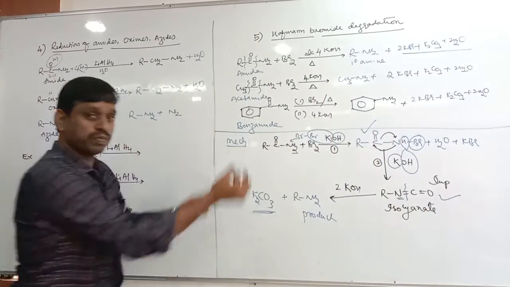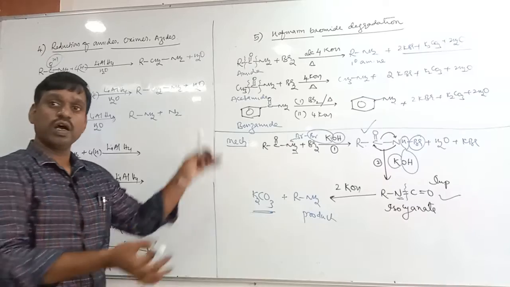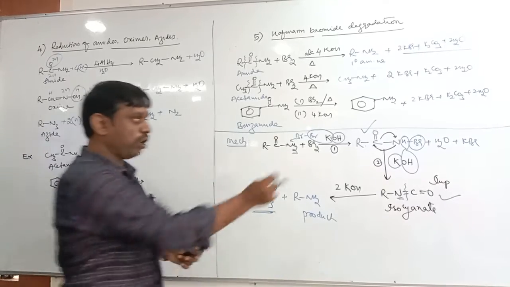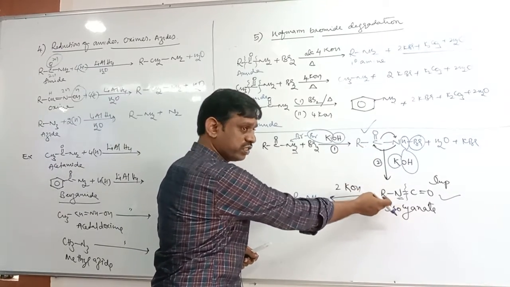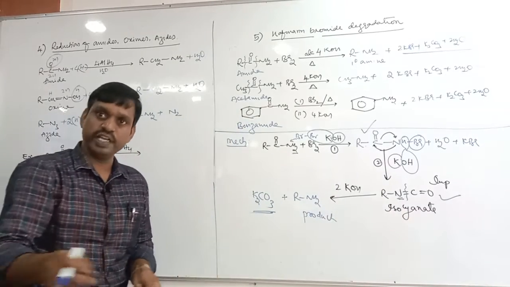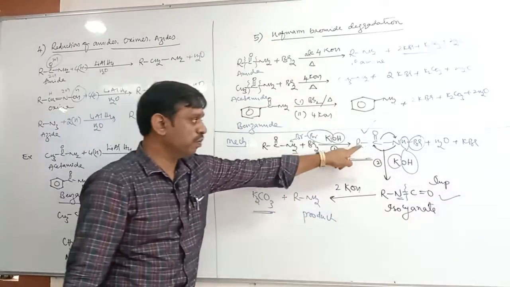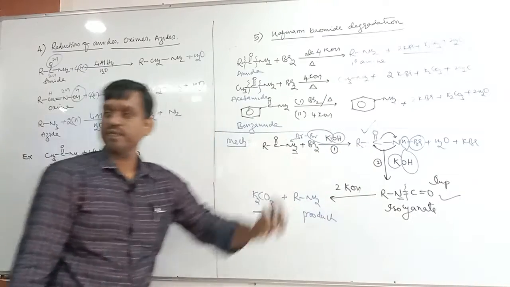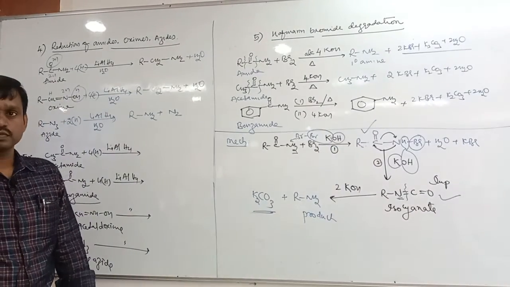The question is, which of the following is the intermediate in Hoffmann bromamide degradation? Option 1 this, option 2 is this, option 3 both A and B, option D is none. So therefore, both A and B.